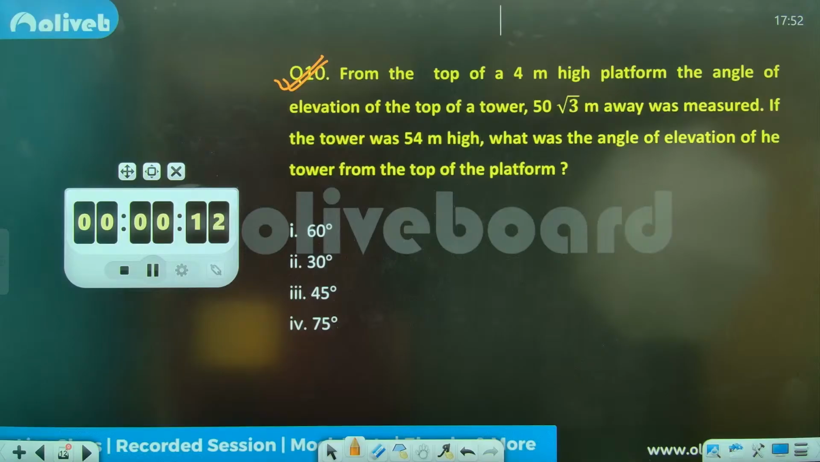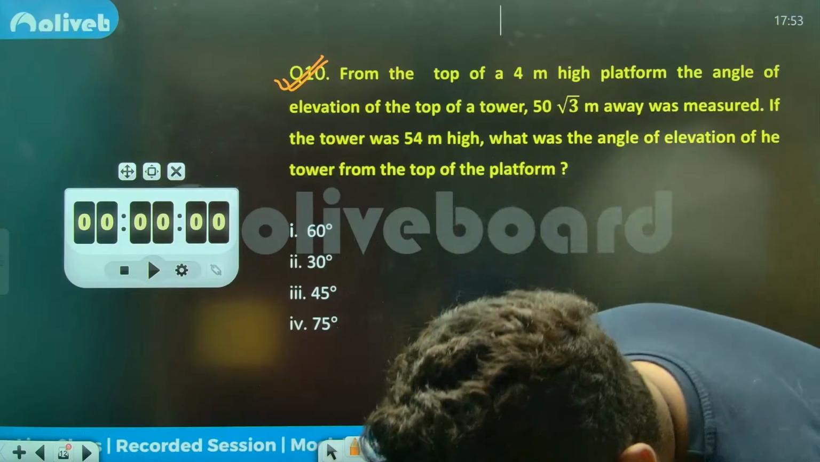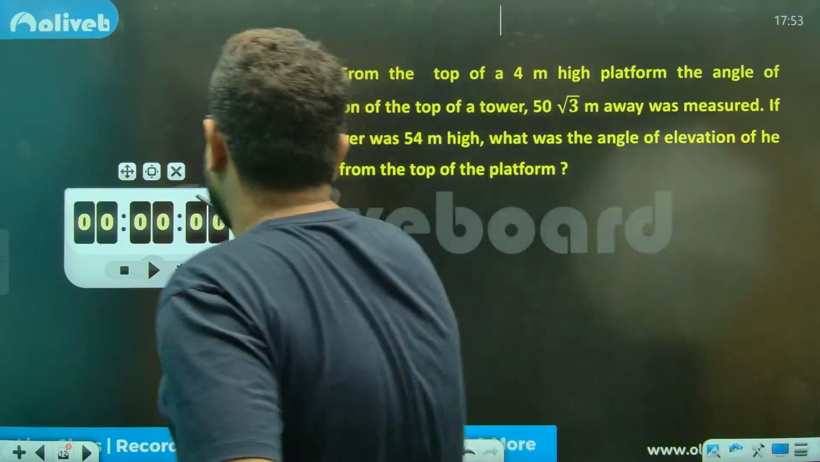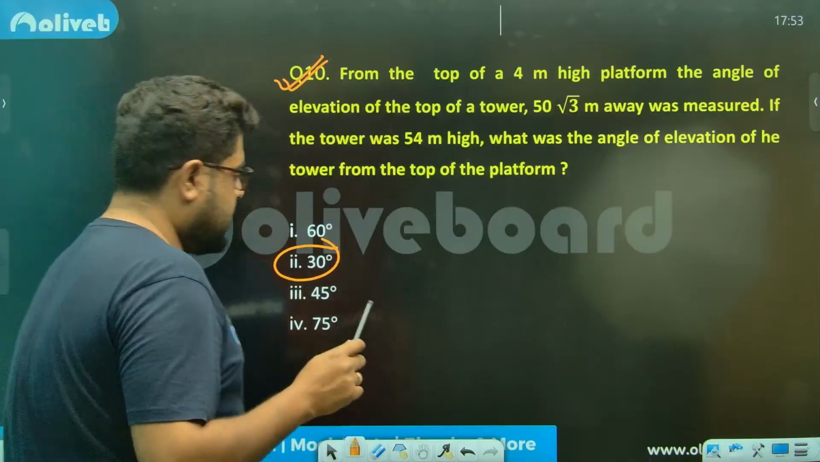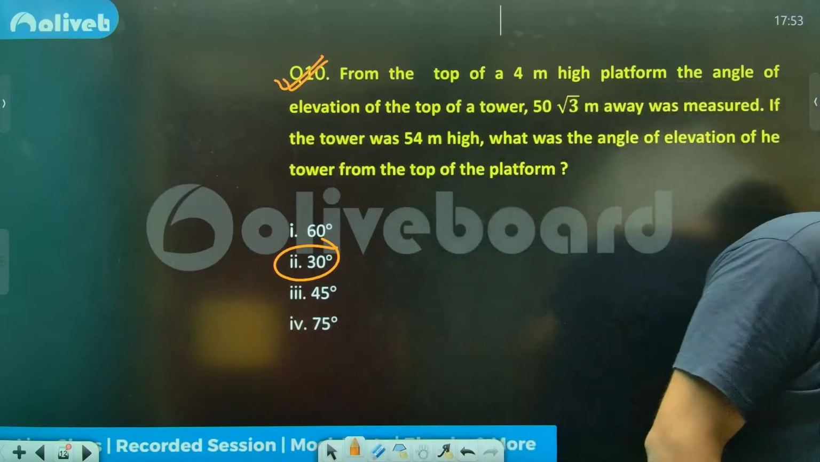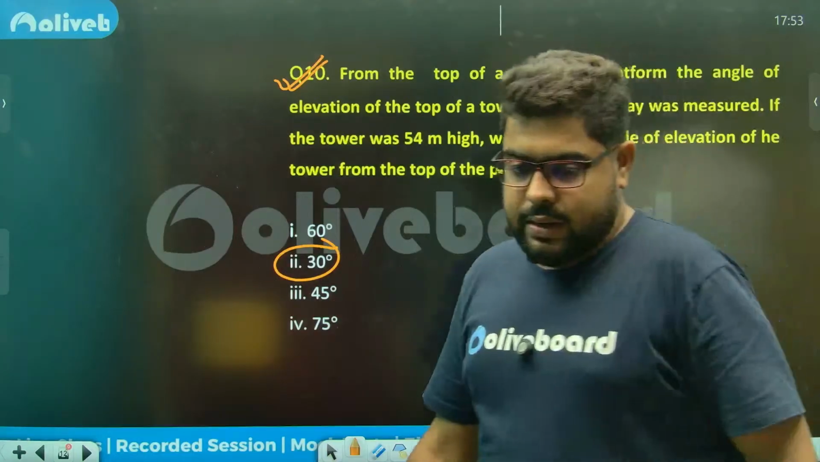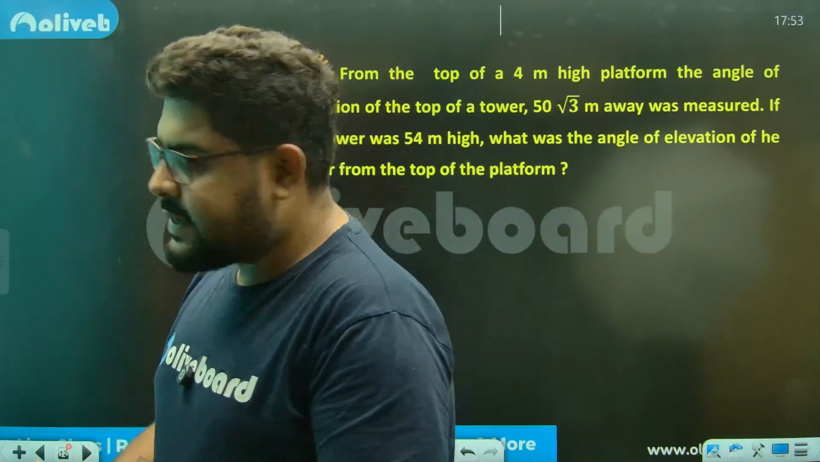Answers, answers, answers. Any answer, sir? Answer, sir. 2. Priyan is saying 2. 30 degree. Any other answers? Any other answers? Chalo, let's see.